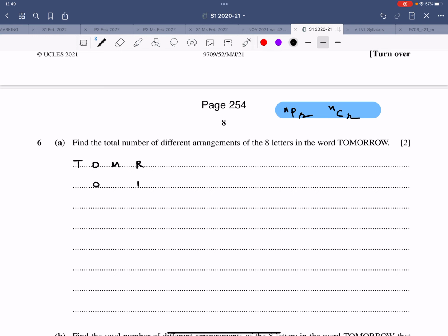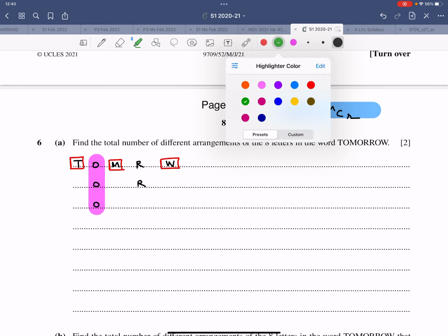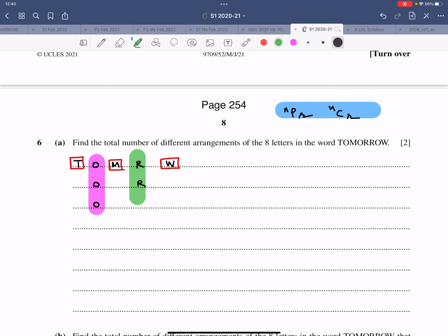T-O-M-O-R-R-O-W. So there is a T, there is an M, there is a W, and then there are, let me highlight it, 3 O's, and then there are, let me choose another color, almost the same. Let's choose green. 3 O's, 2 R's, and T, M, W.